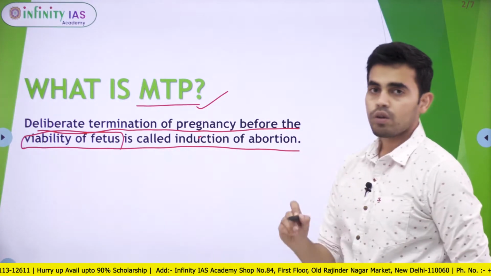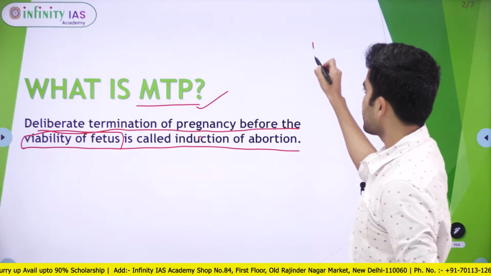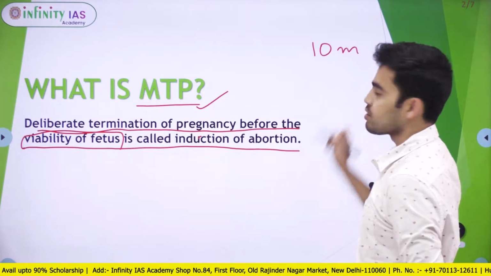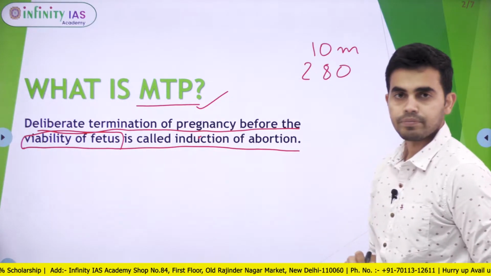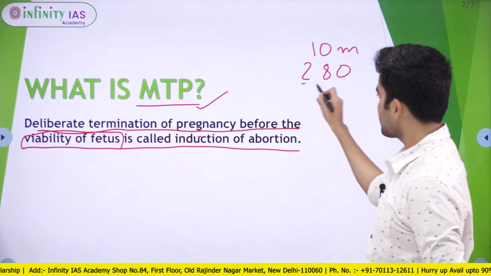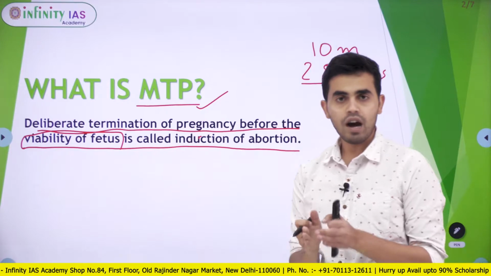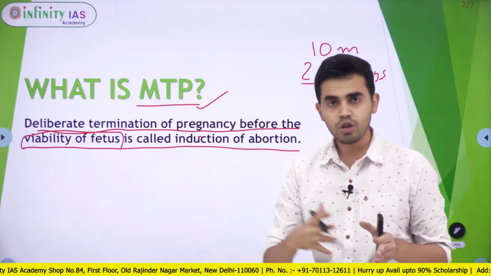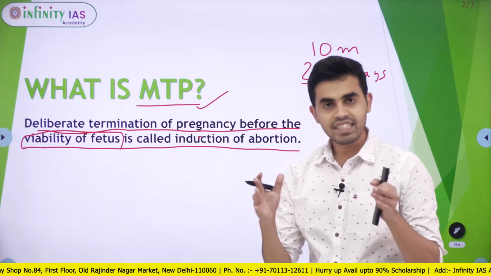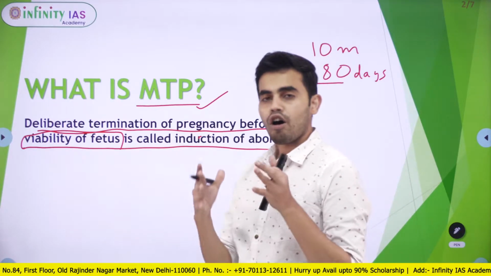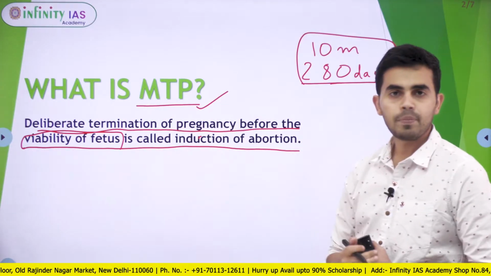We know that the gestational period of human beings is 10 months or approximately 280 days. This is the time taken for the embryo after fertilization to grow into a completely formed human being. So it stays inside the uterus of the female for this much time.